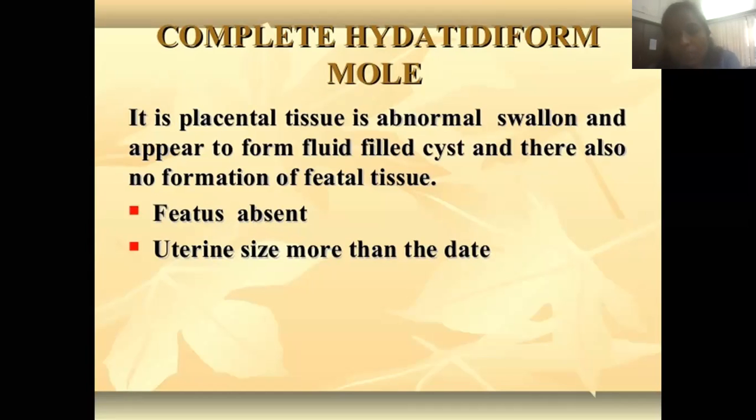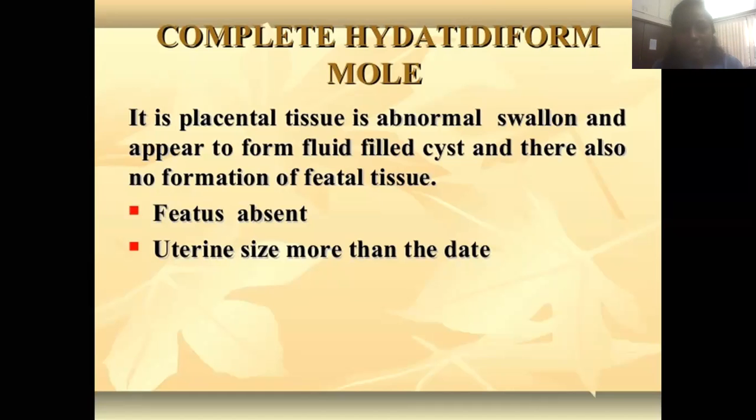If you see a pregnancy of 1 month, 2 months, or 3 months, the size should be approximately that of 3.5 months, corresponding to the amenorrhea. But in hydatidiform mole, the history the female patient tells you does not match the uterine size. It is more than the expected size of the uterus.